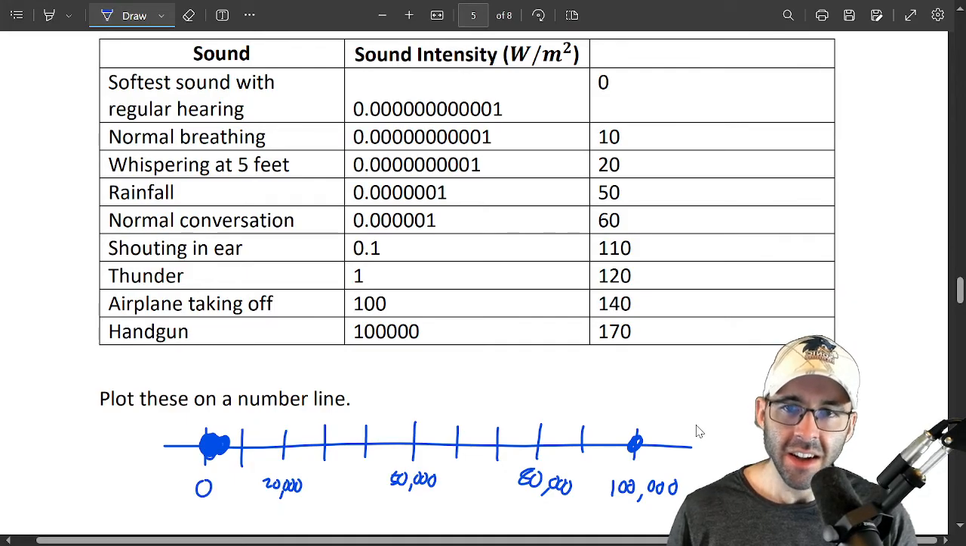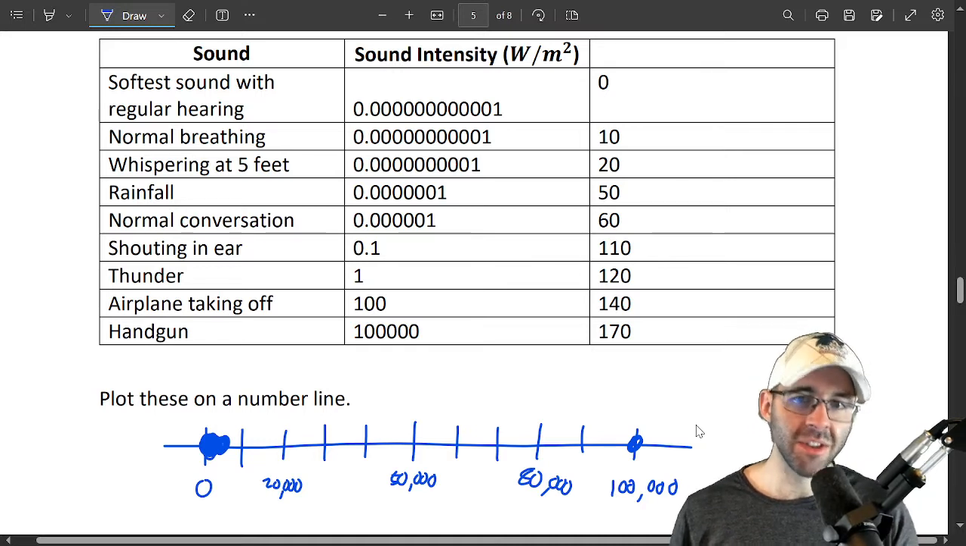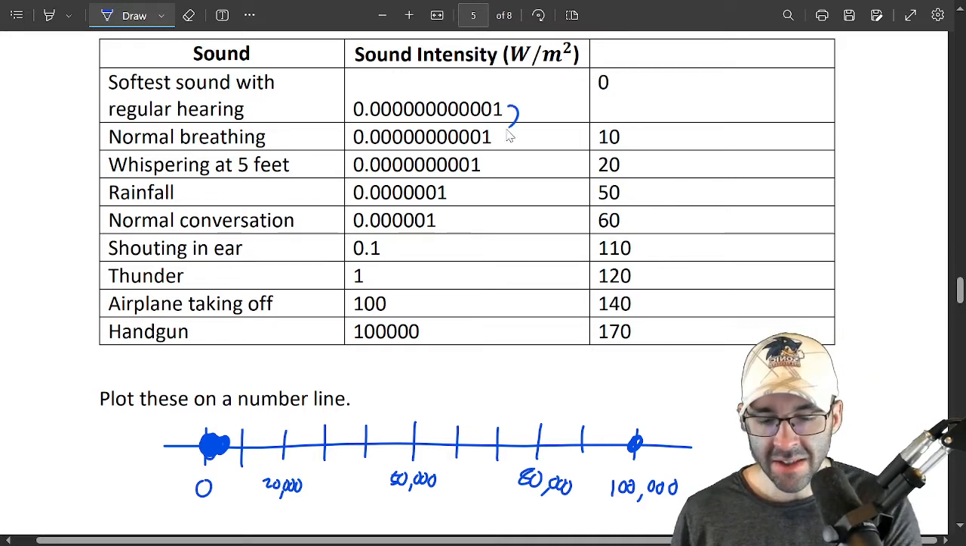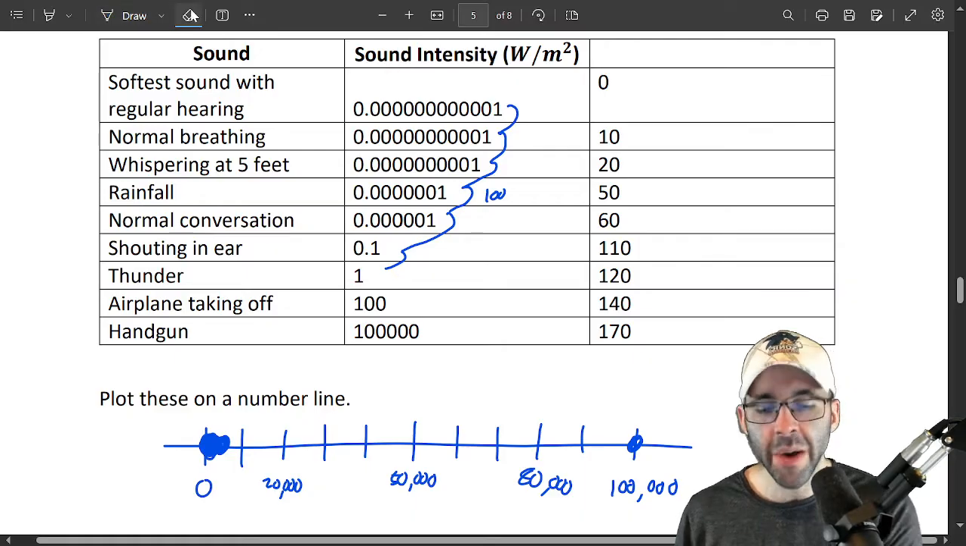Okay. These numbers are basically growing exponentially. All these different numbers are growing exponentially, right? This is 10 times as loud, 10 times as loud, 10 times as loud, 10 times as loud. Oh, sorry. This one was 100 times as loud. And then 10,000 times as loud. And then again, 10 times as loud. This is growing exponentially.